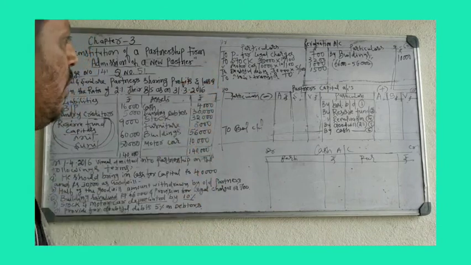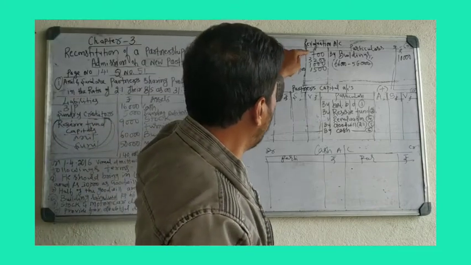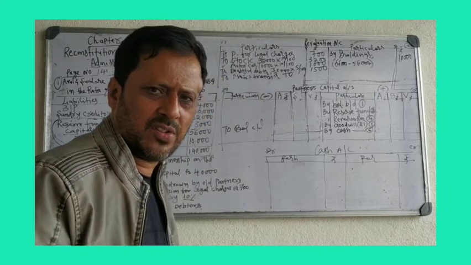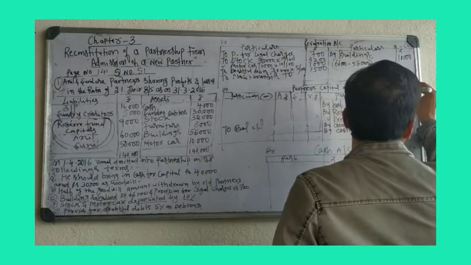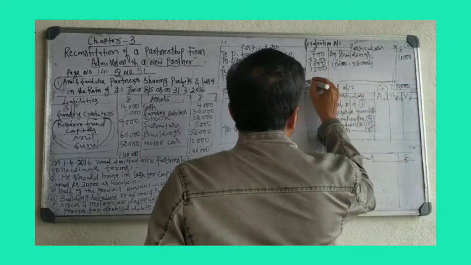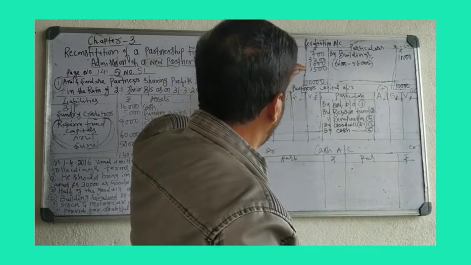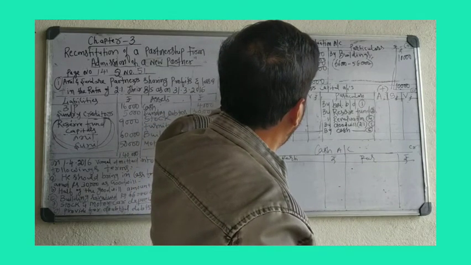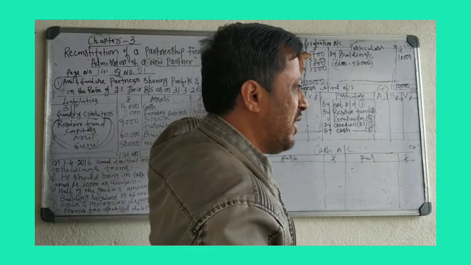See the value here. On the debit side, you have losses: 3,900, 4,900, 5,400, 6,400 is the total loss. But income is 10,000. Write the income, 10,000. Here also write 10,000. From 10,000, deduct these losses: 2,500, 5,500, 5,700, 6,400.